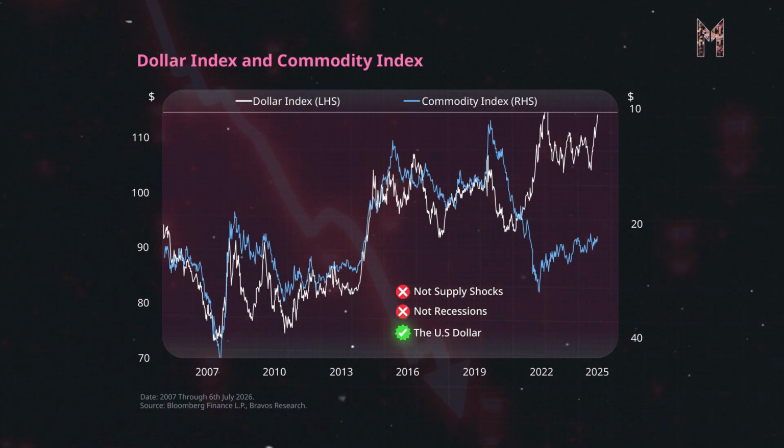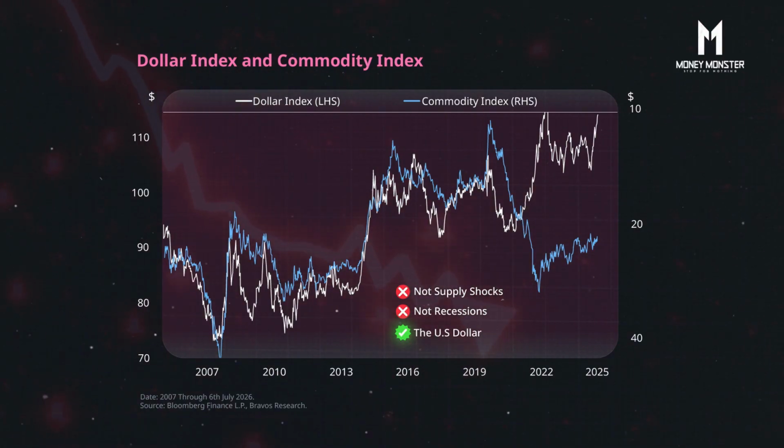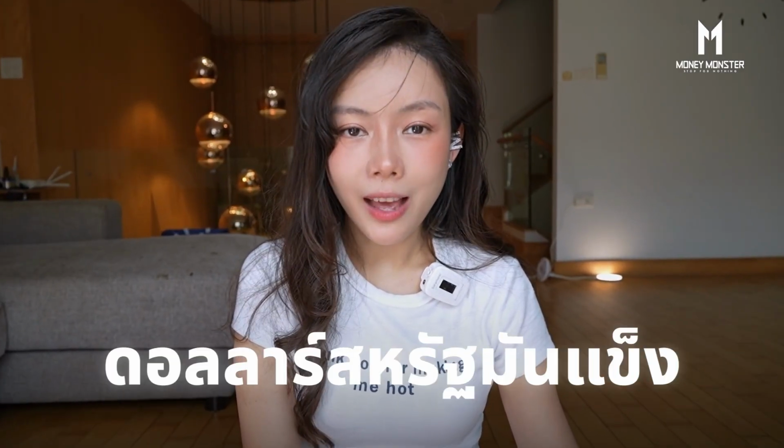Then you'll really see that at the very end there, when the dollar gets really strong, commodities basically drop straight down. And if you look back and see the bigger historical picture, you'll notice that 90% of the times when commodity asset prices fall, it's not because of a recession, it's not because there's not enough supply, but it's because the benchmark, the USD, gets stronger.